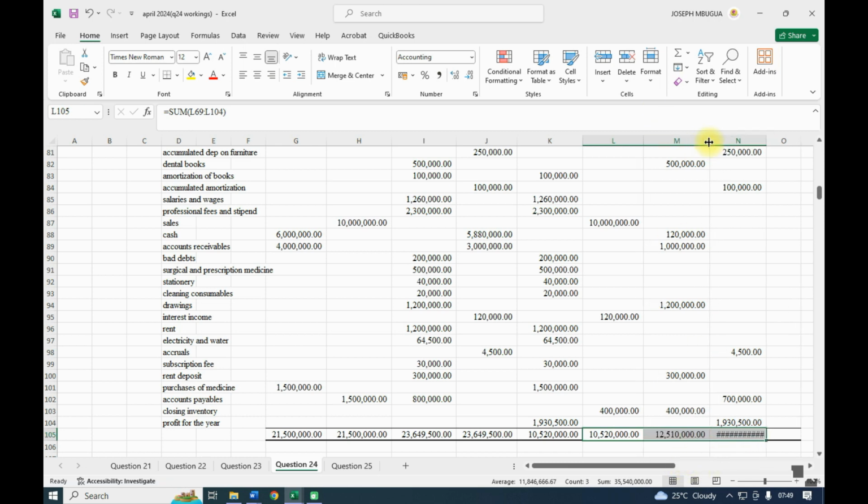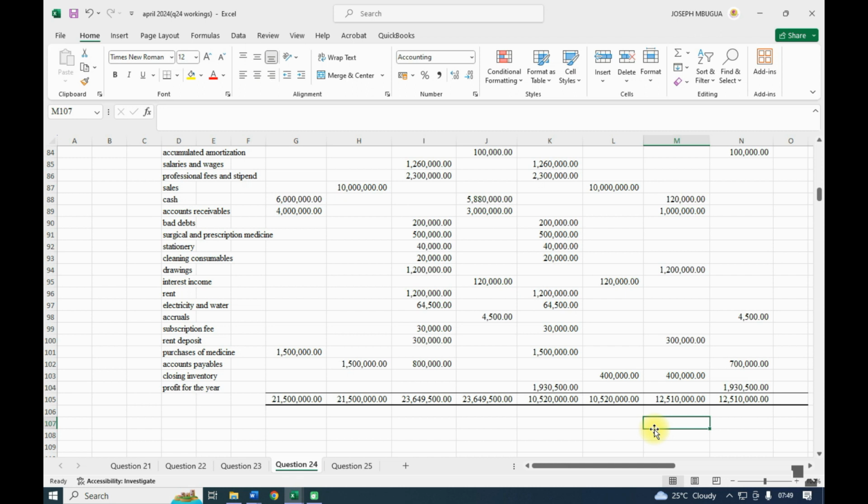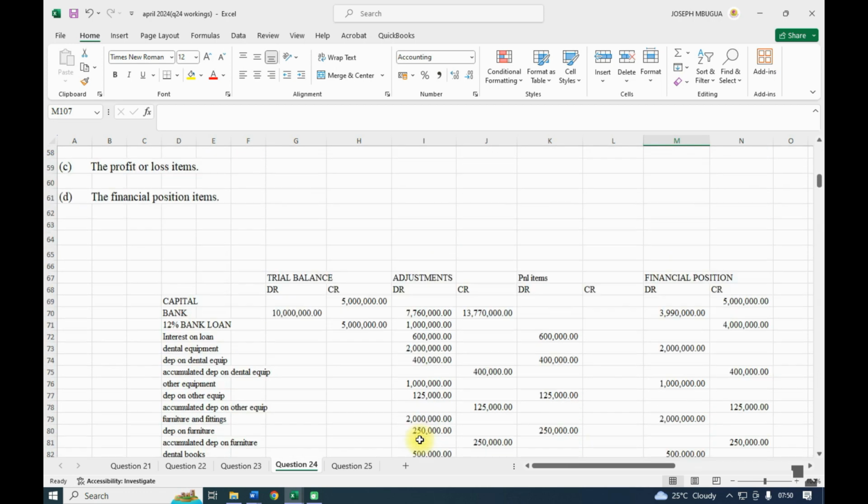That is 12, 5, 10, 12, 5, 10. So that's how that particular question was supposed to be tackled, the way the question was supposed to be tackled for you to get the entire marks in this case. So that is our audit schedule.